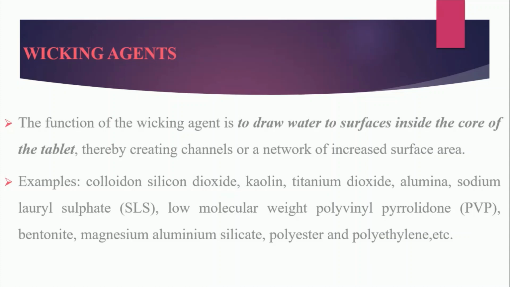Now the next important component that is used in the osmotic drug delivery system is a wicking agent. Now what is the role of the wicking agent? The function of the wicking agent is to draw the water to the surface inside the core of the tablet, and that's why it will create channels or a network, and ultimately it will increase the surface area. Which agent can be used as a wicking agent? Silicon dioxide, kaolin, titanium dioxide. These are the agents which can be used as a wicking agent. Okay, SLS can also be used as a wicking agent.